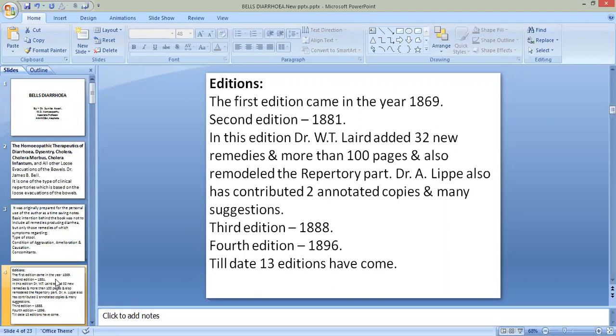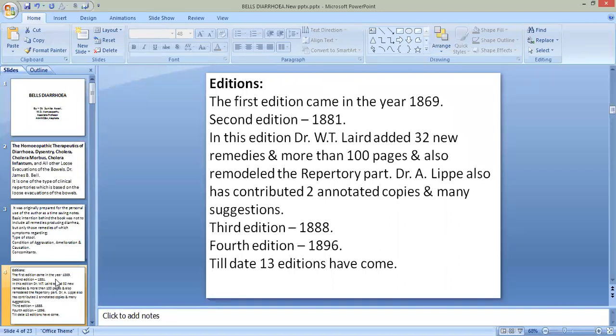Then the second edition, which was published in 1881, was edited by Dr. W. T. Laird. He added about 32 new remedies and more than 100 pages than the first edition, and also remodeled the repertory part. He rearranged the repertory part of this book again. Then Dr. Lippe also contributed 2 annotated copies and many suggestions.